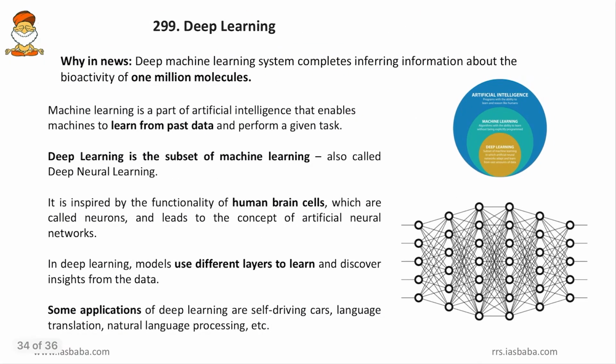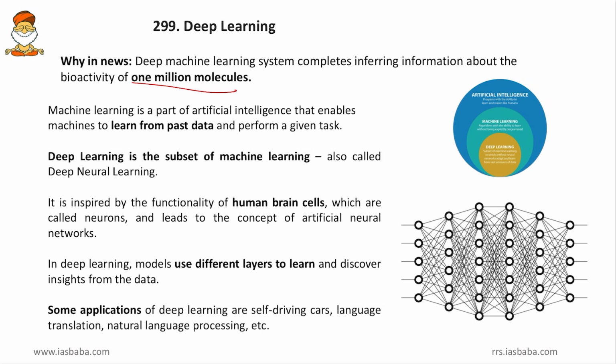Then come to the next, deep learning. Friends, why was it in use? Because a deep machine learning system completed inferring information about the bioactivity of 1 million molecules. So, at a time it studied 1 million molecules and it collected the data regarding the chemical activities and other physiological processes going on inside the molecules.